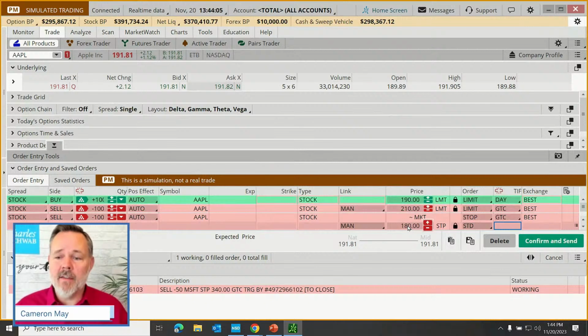Now, the thing that I want to point out here is this is known as a one cancels other sell order, because do we want to buy 100 shares and then sell if they go up and take profits, and also sell if it drops down and take our losses? No. If one of those fills, it cancels the other order, okay?